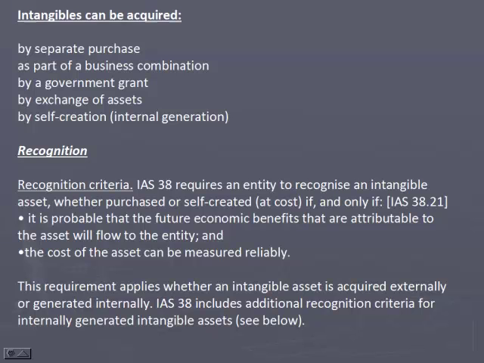Recognition criteria: IAS 38 requires an entity to recognize an intangible asset, whether purchased or self-created, at cost if and only if it is probable that future economic benefits that are attributable to the asset will flow to the entity and the cost of the asset can be measured reliably. This requirement applies whether an intangible asset is acquired externally or generated internally. IAS 38 includes additional recognition criteria for internally generated intangible assets.